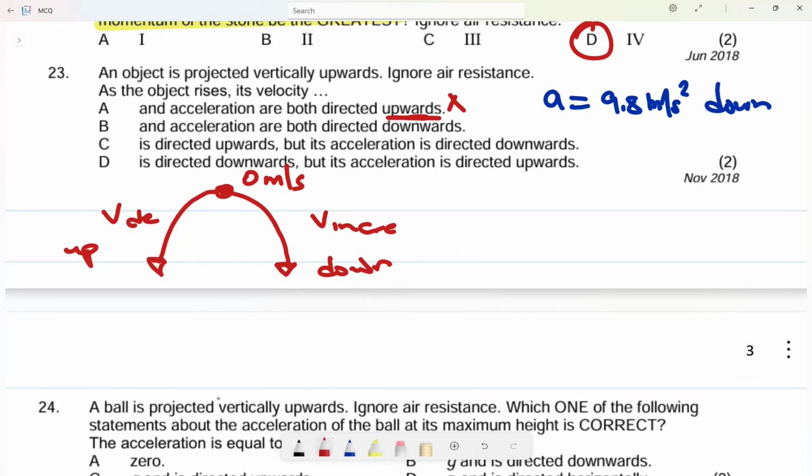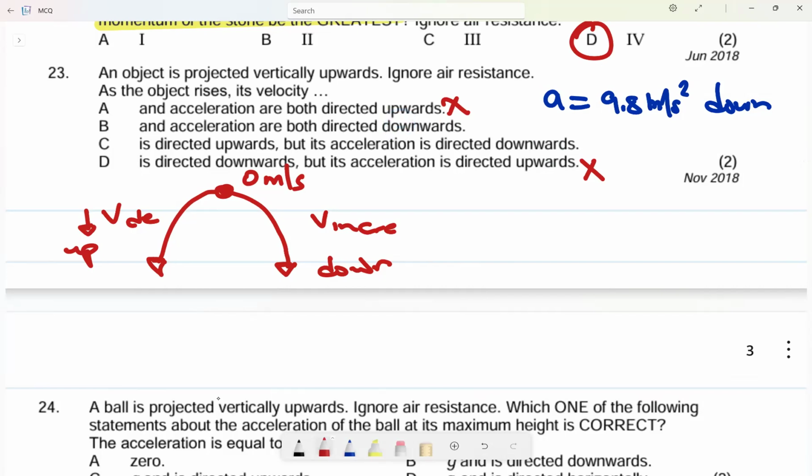An object is projected vertically upwards. Okay, as the object rises, its velocity will go down. I don't understand this. One thing for sure, if both are upwards, no, it is wrong. And now let's look at number C. It is directed upwards, but its acceleration is directed downwards. Okay, this one is an option. The acceleration downwards, no.